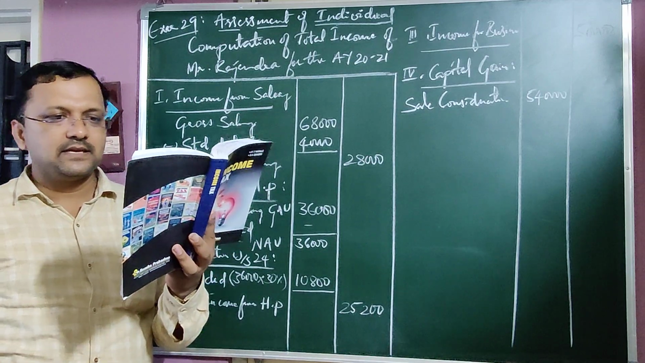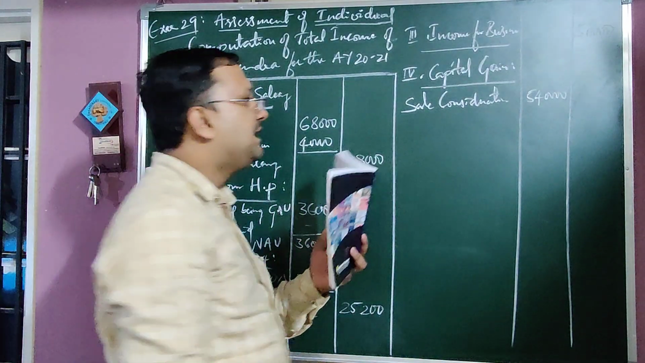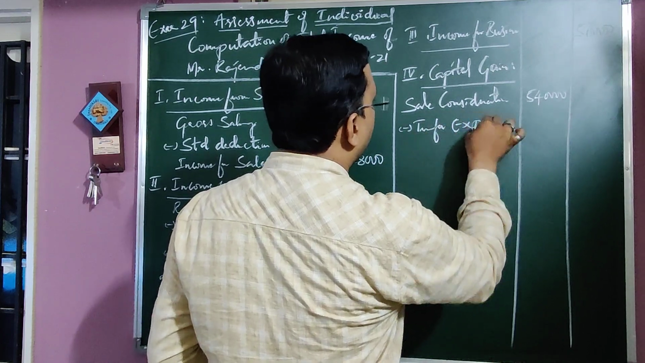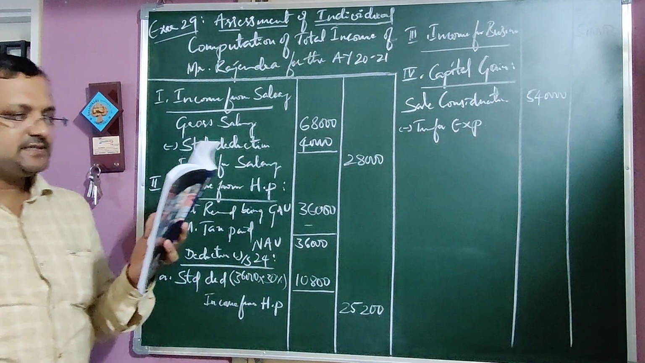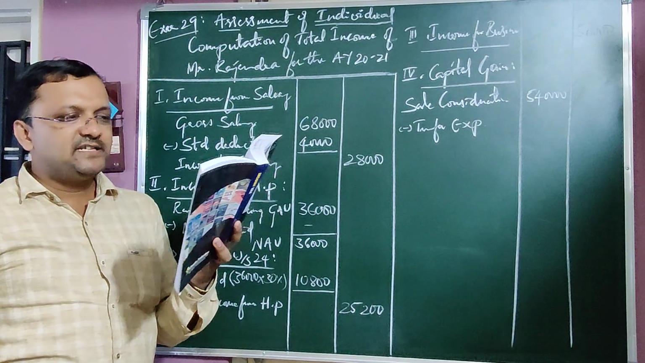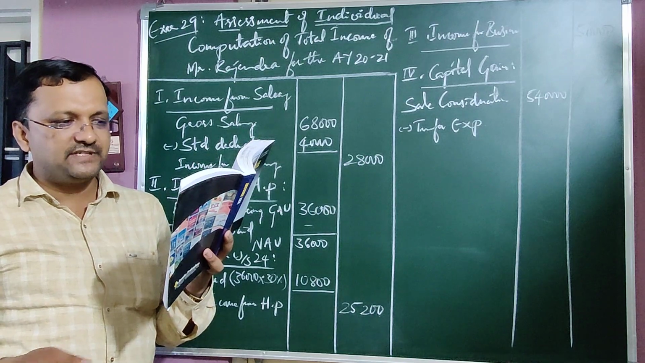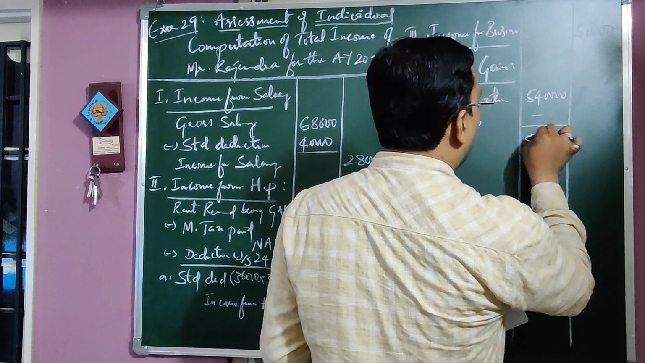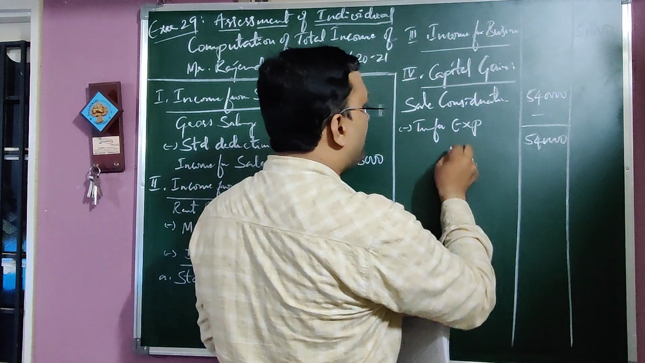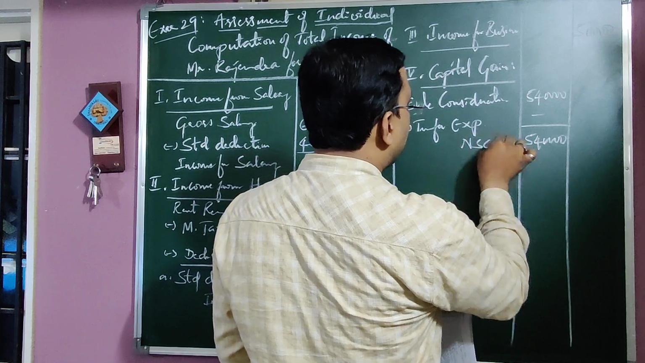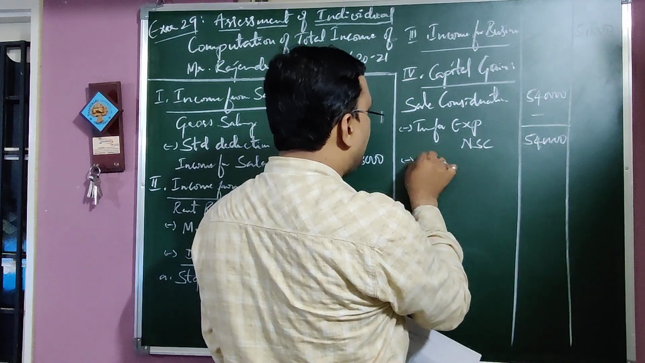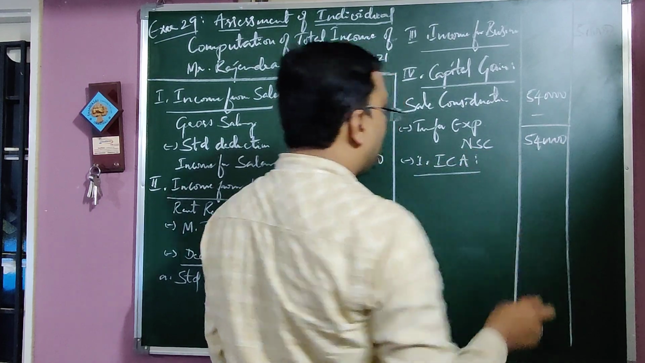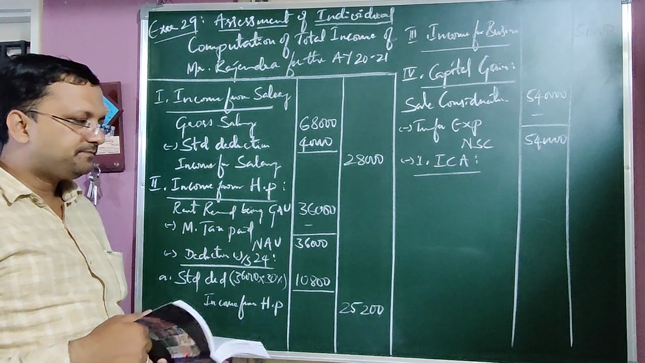Then less transfer expenses. If there is expenditure incurred for the purpose of selling the property, but nothing has been given, transfer expenses are nil. Same 5,40,000 net sale consideration. Less number 1, indexed cost of acquisition.